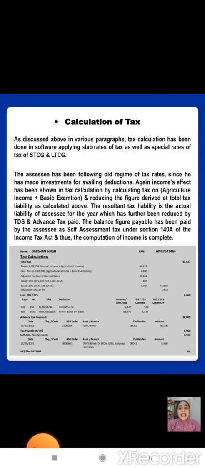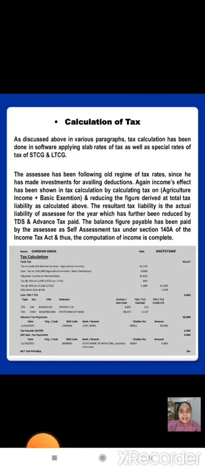Calculation of tax. As discussed above in various paragraphs, tax calculation has been done in the software applying slab rates of tax as well as special rates of tax for short-term capital gain and long-term capital gain. The assessee has been following the old regime of tax rates since he has made investments for availing deductions. Again, agriculture income's effect has been shown in tax calculation by calculating tax on agriculture income plus basic exemption and reducing the figure derived from total tax liability as calculated above.